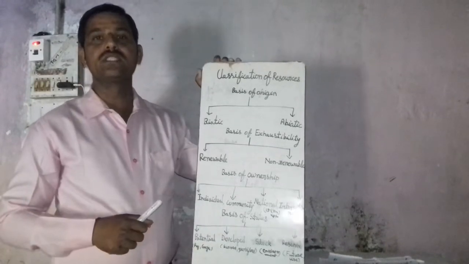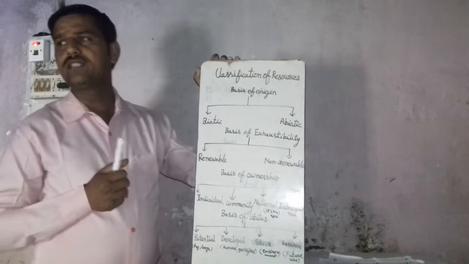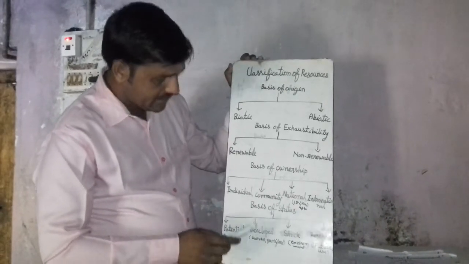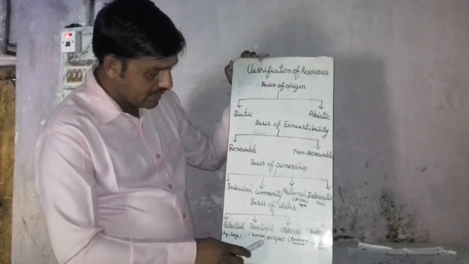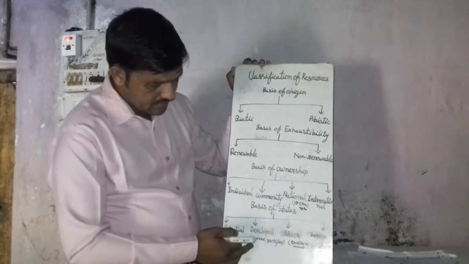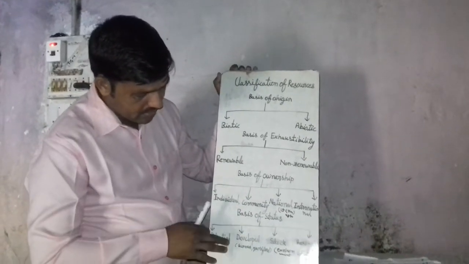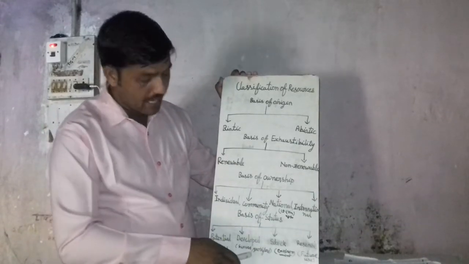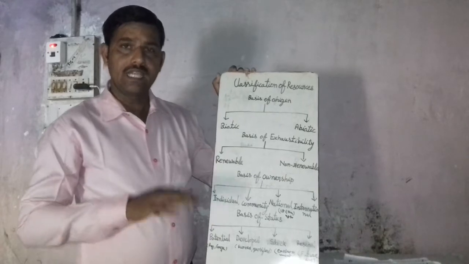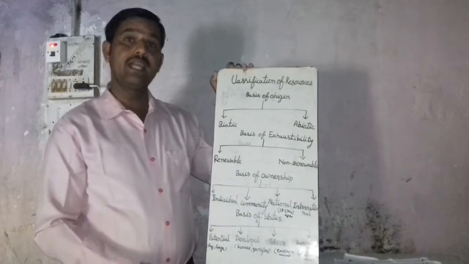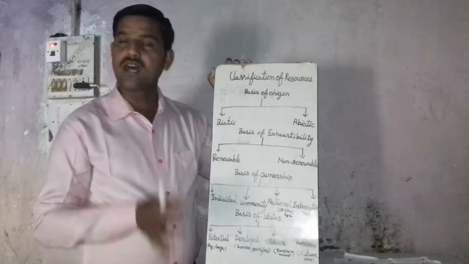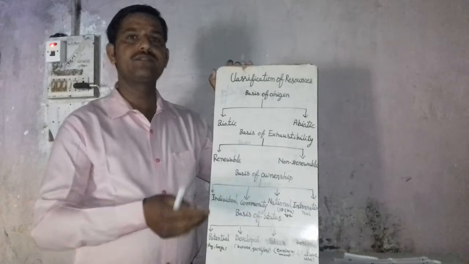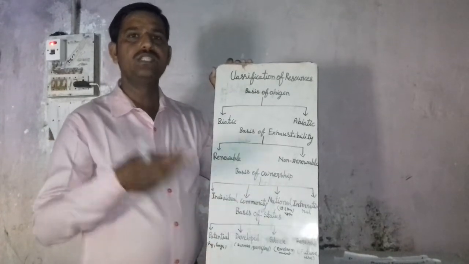And next, developed resources. Developed resources are those resources that are available in enough quantity and have been surveyed and quantified, but we do not have any technology by which they can be extracted and used.